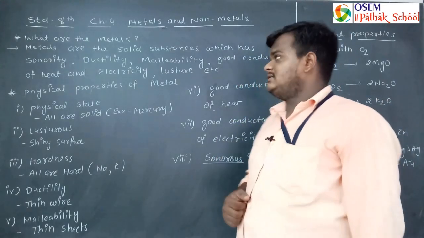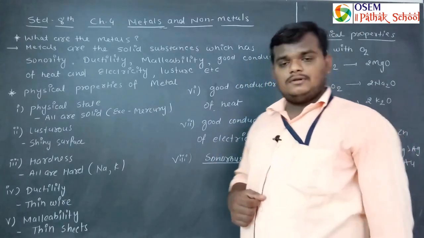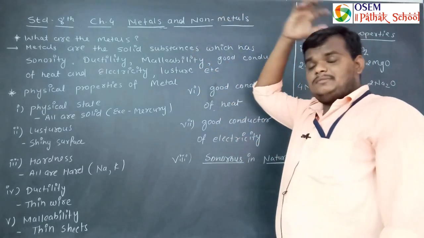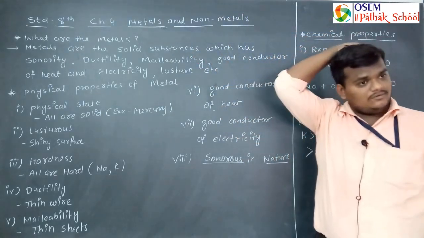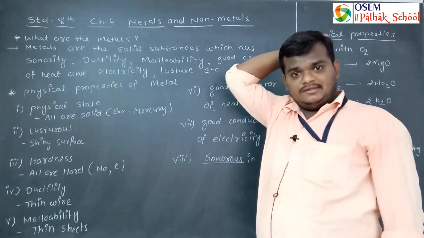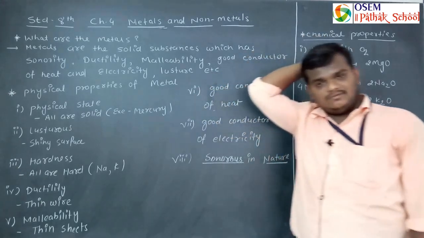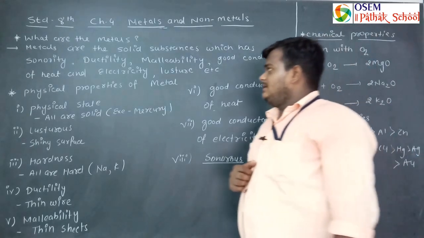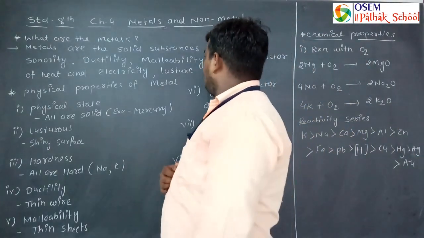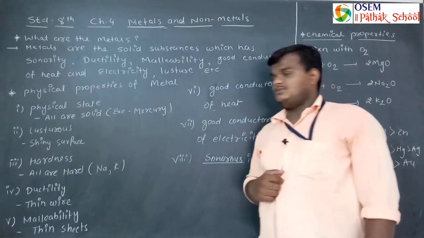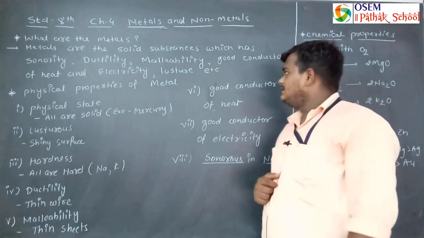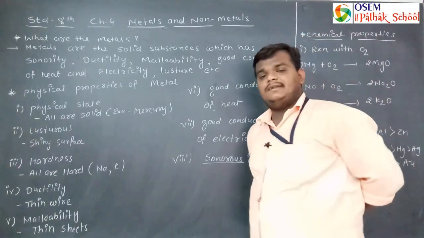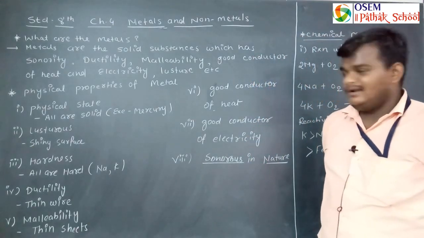Today we will start with chapter number 4, which is Metals and Non-metals. So what about metals and how will we identify them? This is a metal. How can we identify it? First of all, metals are solid substances which have sonority, ductility, malleability, are good conductors of heat and electricity, and are lustrous also.